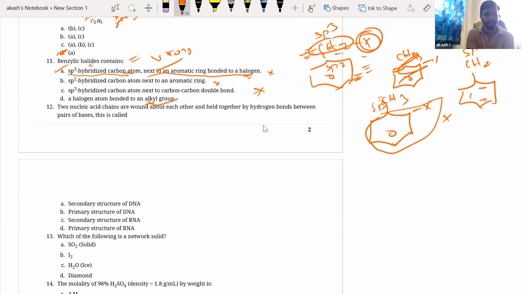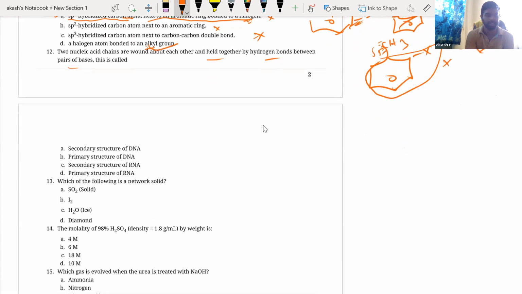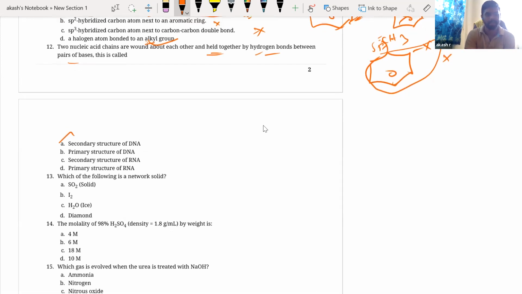Okay, fine. Next, two nucleic acid chains are wound around each other and held together by hydrogen bonds between pairs of bases. This is called, it's very easy, right? It's called the secondary structure of DNA. They're asking about two nucleic acid chains held together by hydrogen bonds. Yes, right? Pairs of bases. This is called the secondary structure of DNA. But RNA doesn't have a secondary structure like that. It's a single helix, right? But DNA is a double helix.